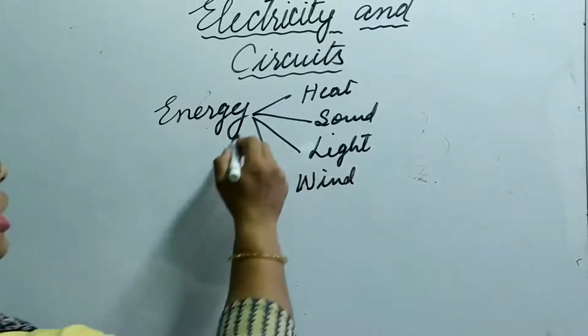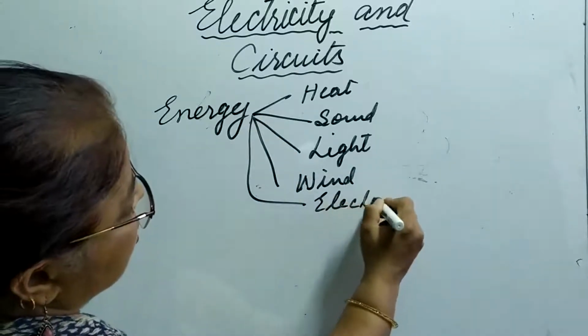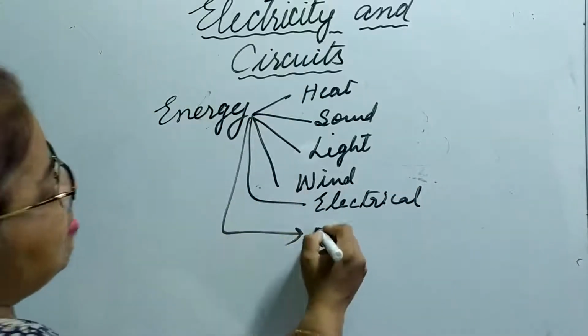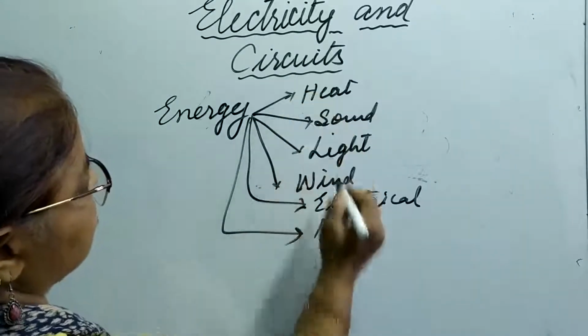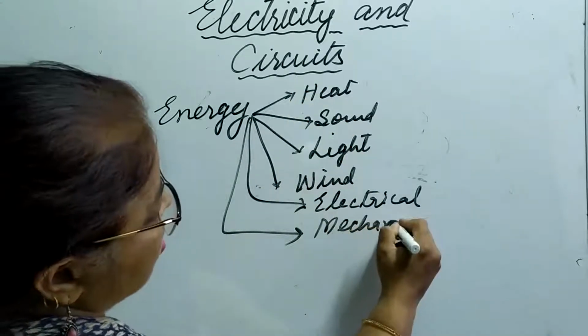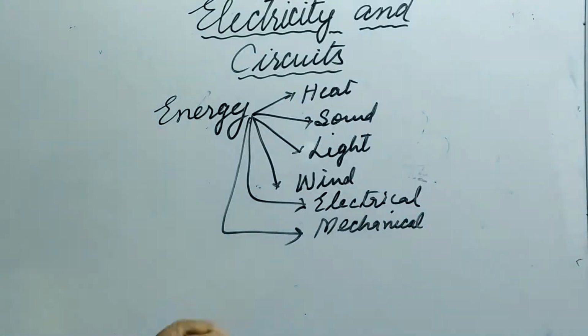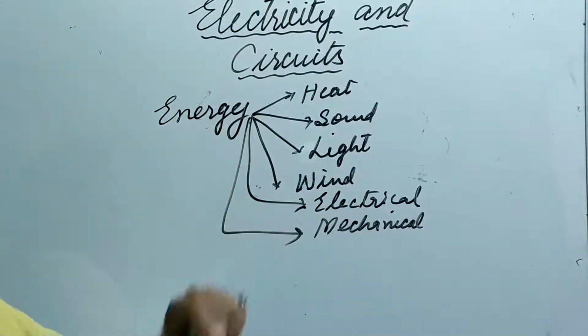Okay, it can be electricity or electrical energy. It can be mechanical energy, which helps in running the machines, and many more. So these are the different forms of energy.